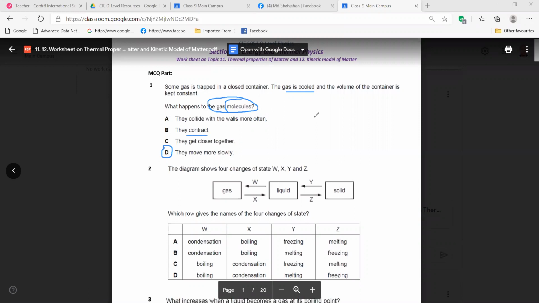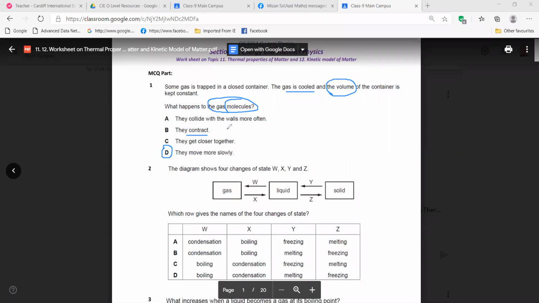Are you clear why it is not contract? Yes, sir. Another thing is given here. Molecules cannot contract. The gas can contract. Is it clear? Sir, why are they asking about molecules cannot contract?